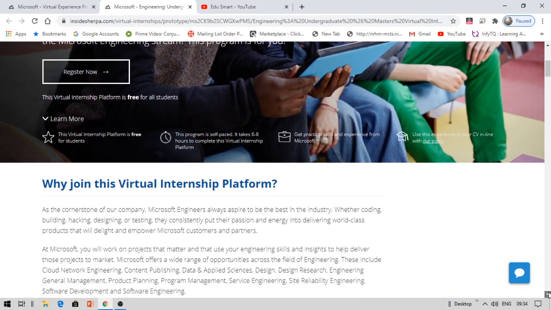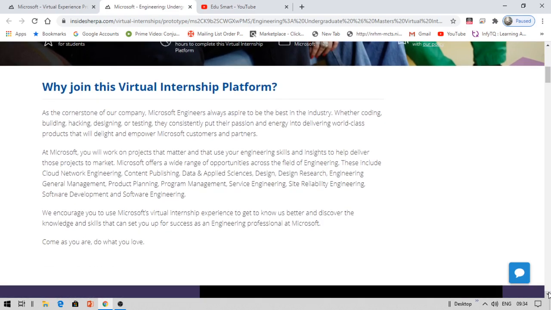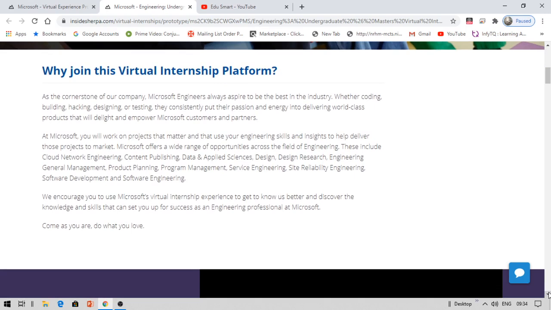In this program, there will be an instructor who is instructing you on what to do. There are basically no prerequisites for this program. You must be an undergraduate, and having good communication skills is important. So what will the work at Microsoft be? You will be working on projects that matter and use engineering skills, like data science, research, design, and engineering. This is what they tell you about Microsoft. So coming to the actual internship now.